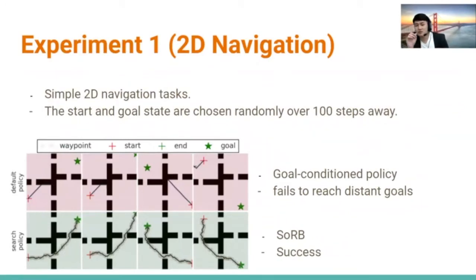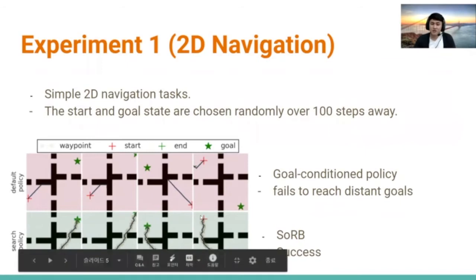First is the 2D navigation. The start and goal states are chosen randomly in free space, and reaching the goal takes over 100 steps, even for the optimal policy. This uses goal conditioned reinforcement learning to learn a policy for each environment.